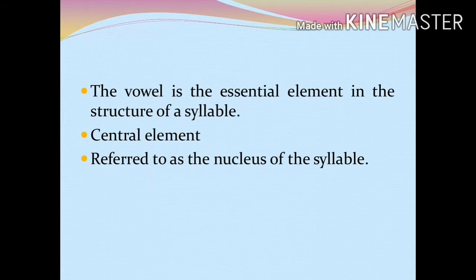The vowel is the essential element in the structure of a syllable. It is the central element. Since it is the essential and central part of a syllable, it is referred to as the nucleus of a syllable. In other words, we can say that a vowel is the compulsory element in a syllable. A vowel alone can make a syllable.